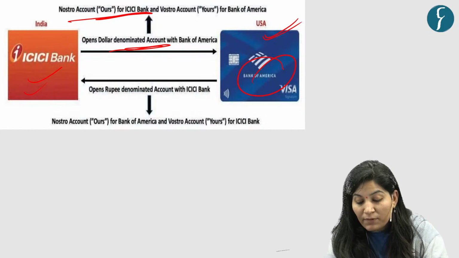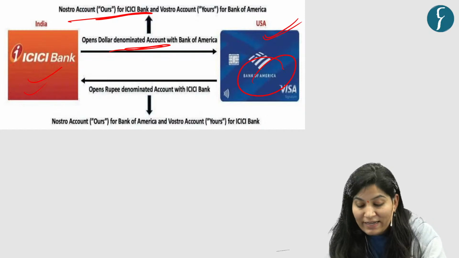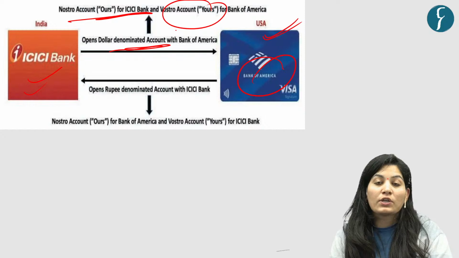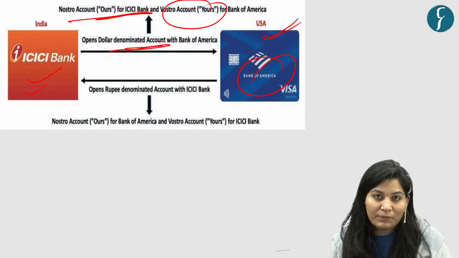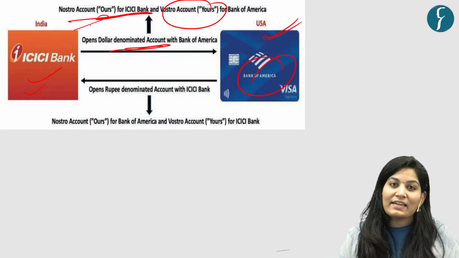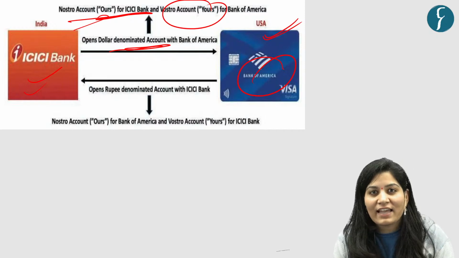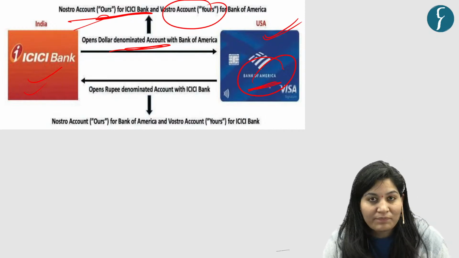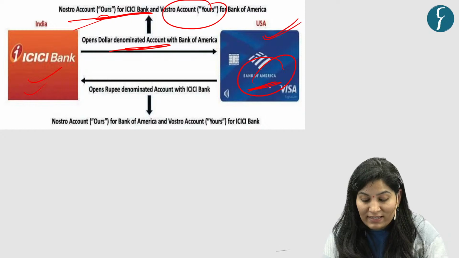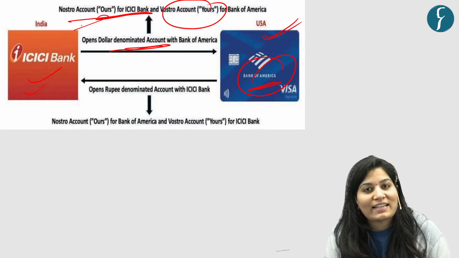But if you see from the perspective of Bank of America, it is a Vostro account. Yours in our book, and Nostro means ours in your book. It is ICICI's account in Bank of America. So it's Nostro for ICICI Bank.